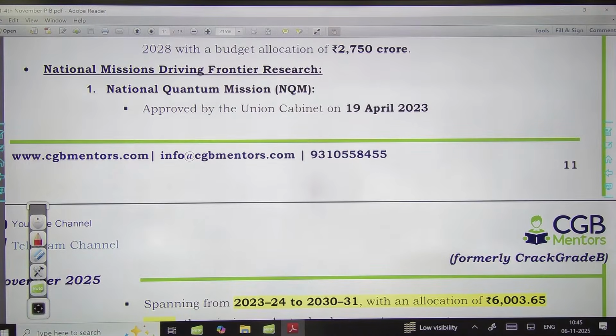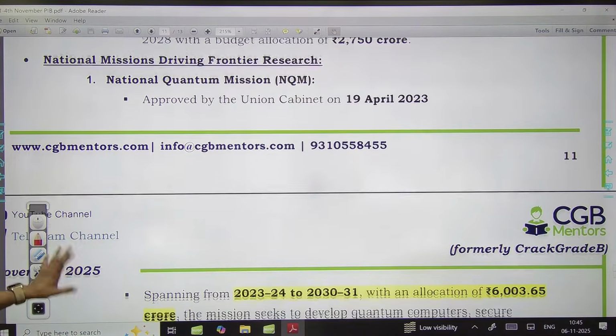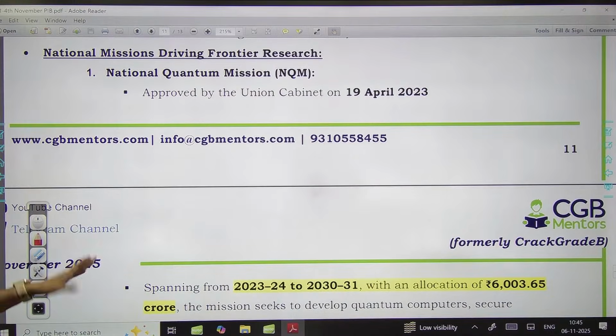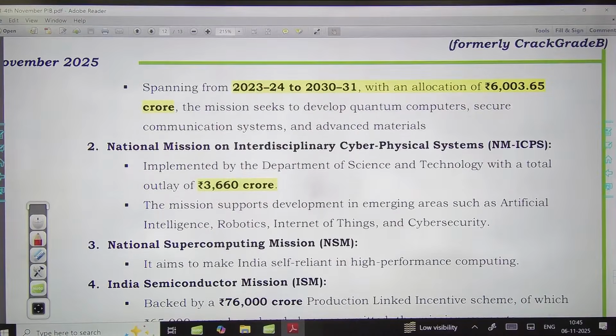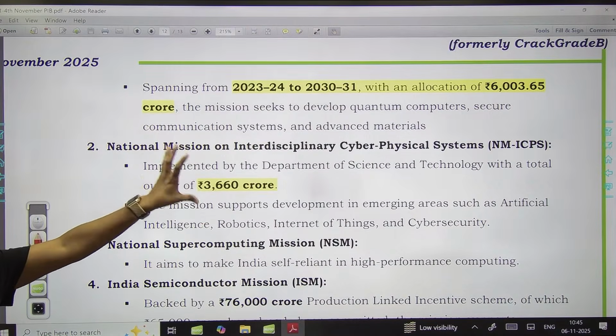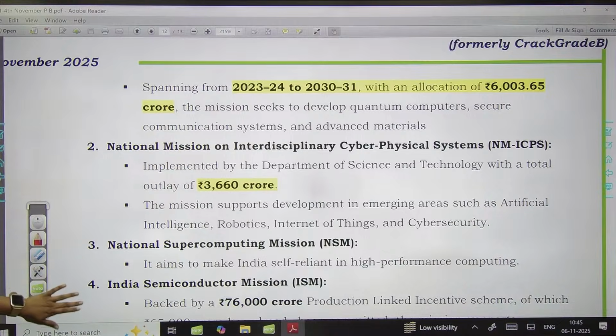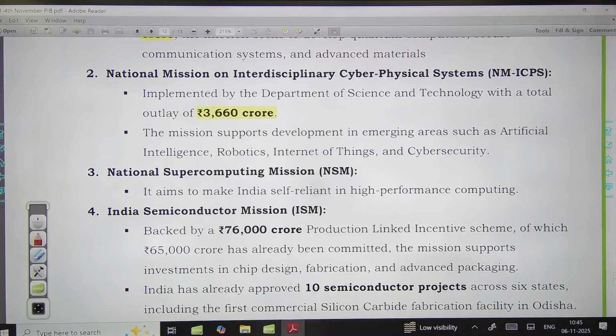Okay, now National Mission for Driving frontier research, so national quantum mission, as I said, ये भी एक important theme है या area है जिस पे government focus कर रही है. 19th April 2023 में launch किया गया था, and it will be spanning from 2023 till 2030-31, and total allocation for this program is 6,000.65 crore rupees. Okay, quantum computer, communication system या advanced materials, these are the areas जहाँ पे ये जो आपका mission है वो oriented होगा. Then we have 3,660 crore rupees के allocation के साथ national mission for interdisciplinary cyber physical system.